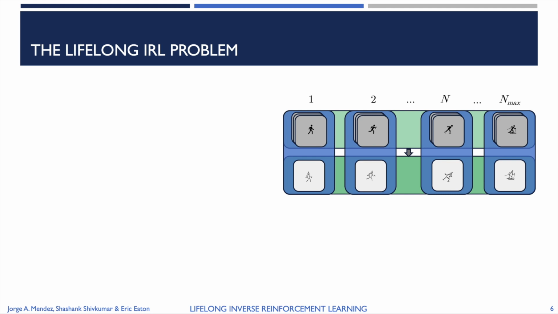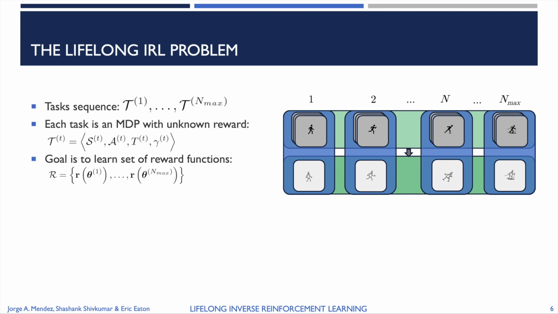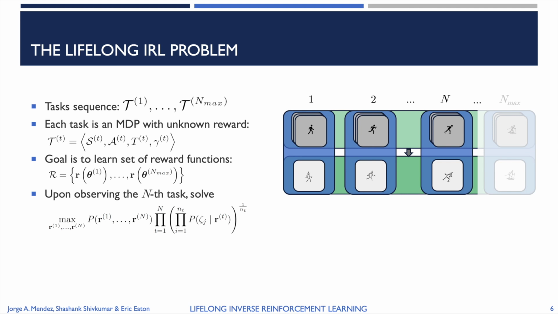In our lifelong learning problem, the agent will be faced with a sequence of tasks, each of which is an MDP without a known reward function, and the goal of the agent will be to learn the set of all reward functions. For this, upon observing the nth task, the agent will strive to maximize the joint likelihood of all observed trajectories across all tasks, with a reward prior chosen to encourage tasks to share structure.